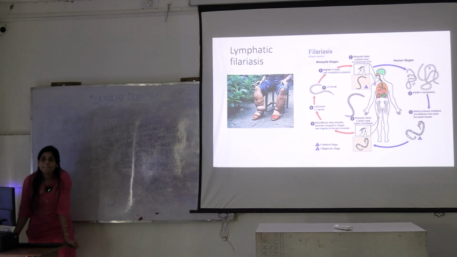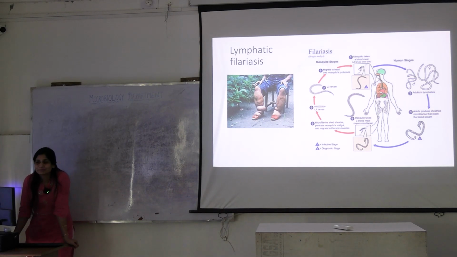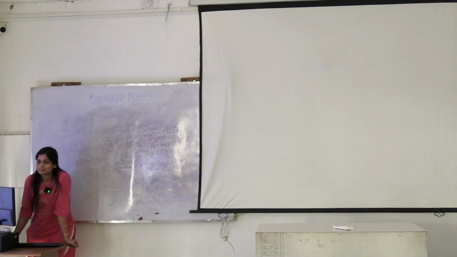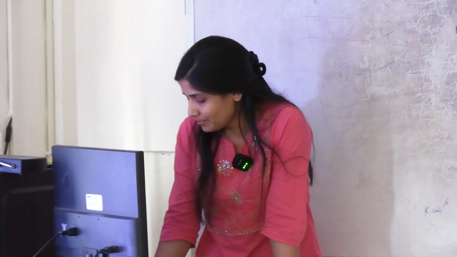Dengue and? Very good. One more is left, right? Yellow fever. So Aedes gives you filariasis, dengue, yellow fever and chikungunya. Okay?